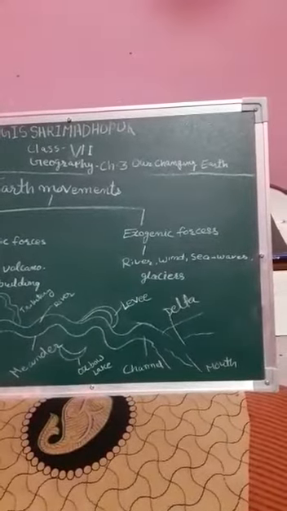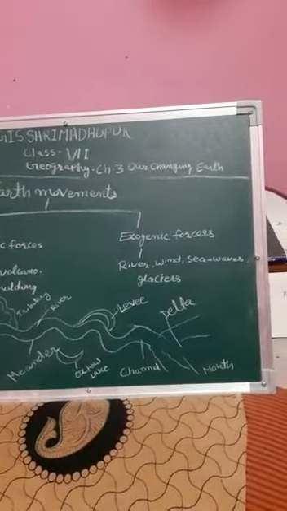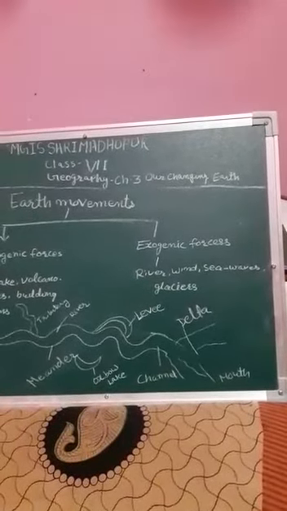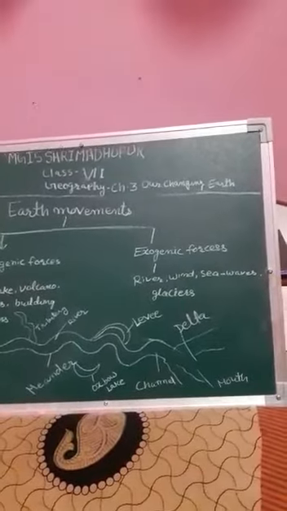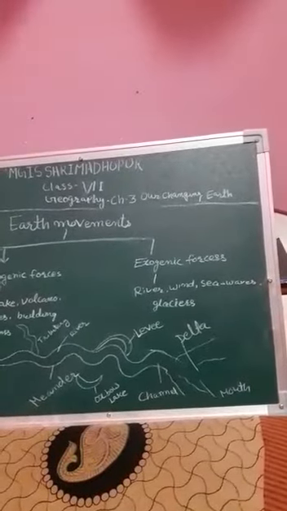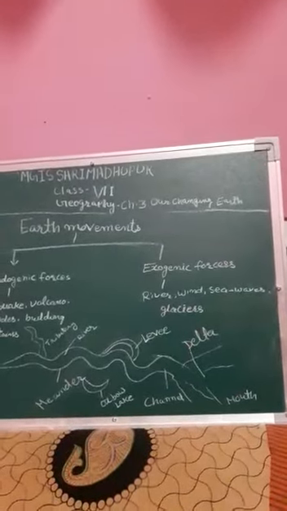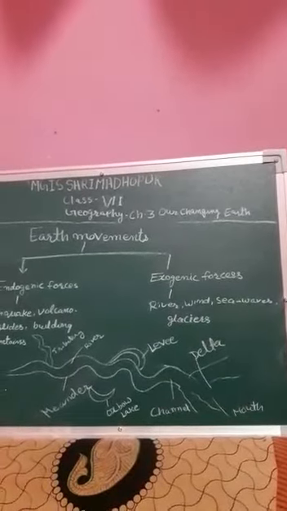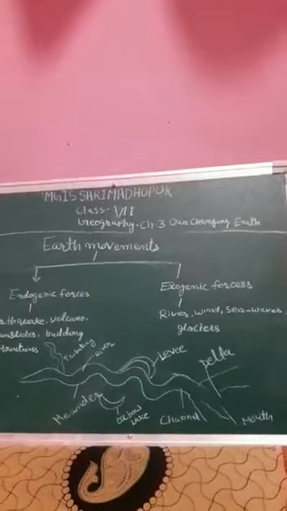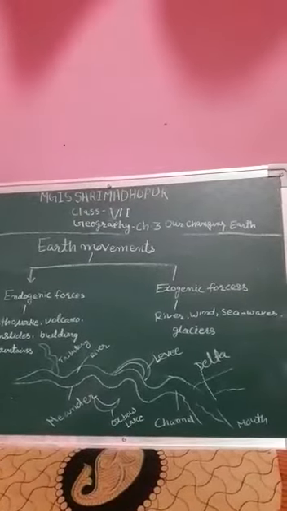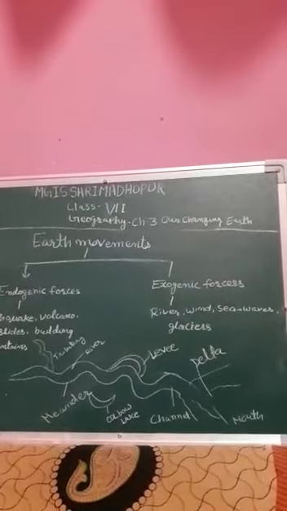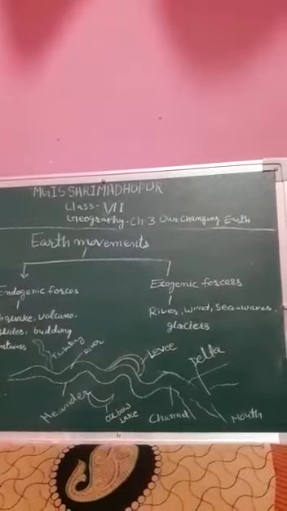We were discussing chapter 3 of geography. Let us recall that you have learned in the previous chapter about geomorphic processes, endogenic processes, in detail. Now we deal with the exogenic processes. The forces which act on the Earth's exterior are called exogenic forces, external forces.